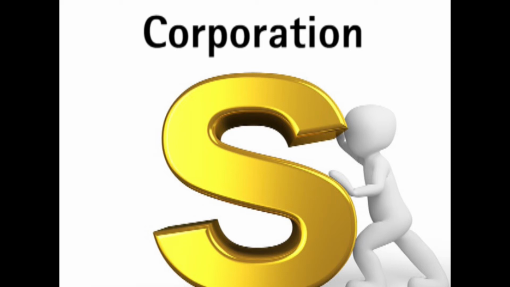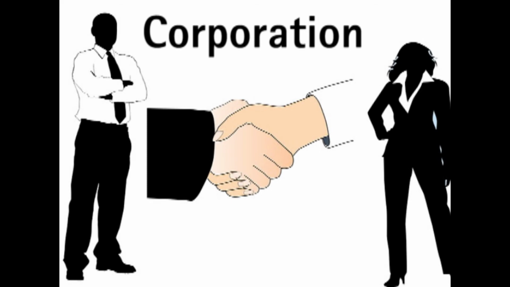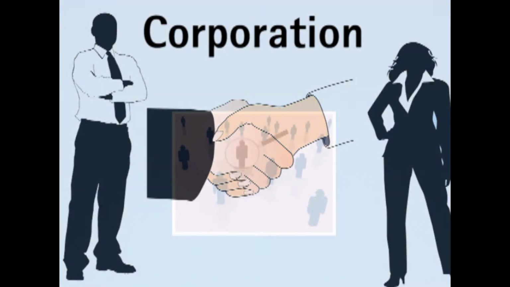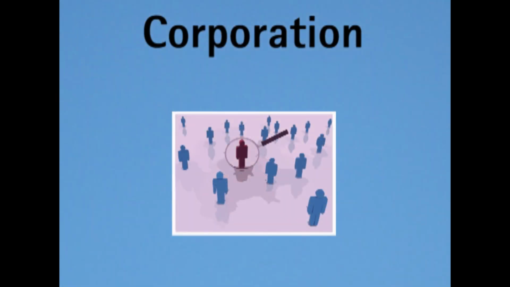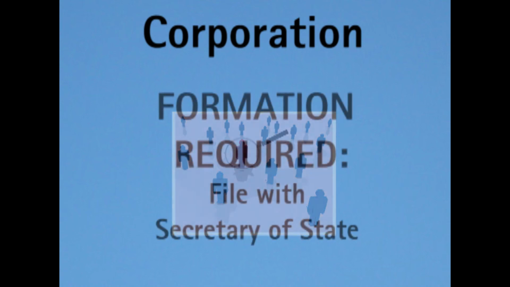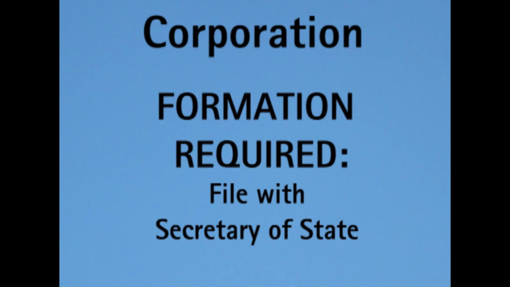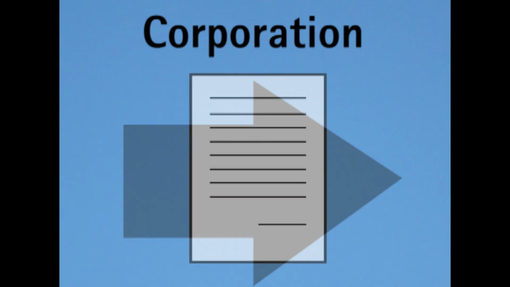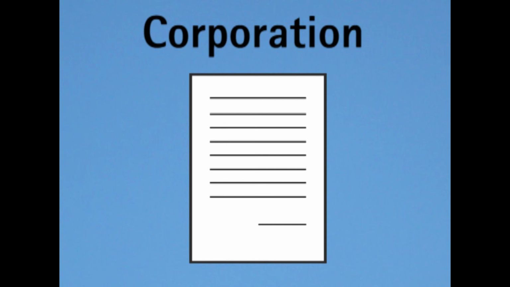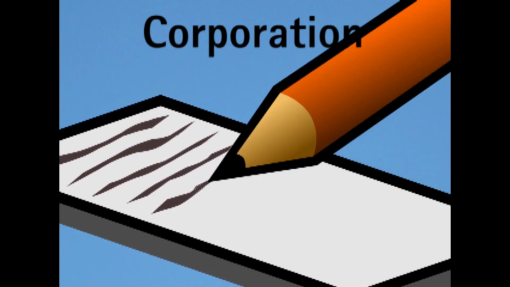And let's talk about the S Corporation. This provides limited liability protection without double taxation, having the tax advantage of a partnership. Like the C Corporation, the S Corporation is an independent legal entity, which means it has a separate identity from the founders' owners. Formation, filing required with the Secretary of State. There is no personal liability unless the corporate veil is pierced. It's also governed by bylaws, which is kept in your internal files. You also must hold annual meetings, record minutes for your internal files.